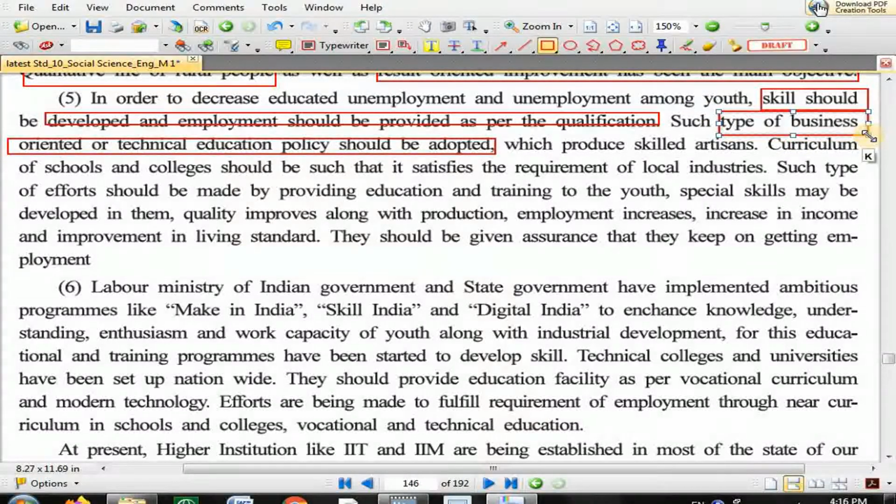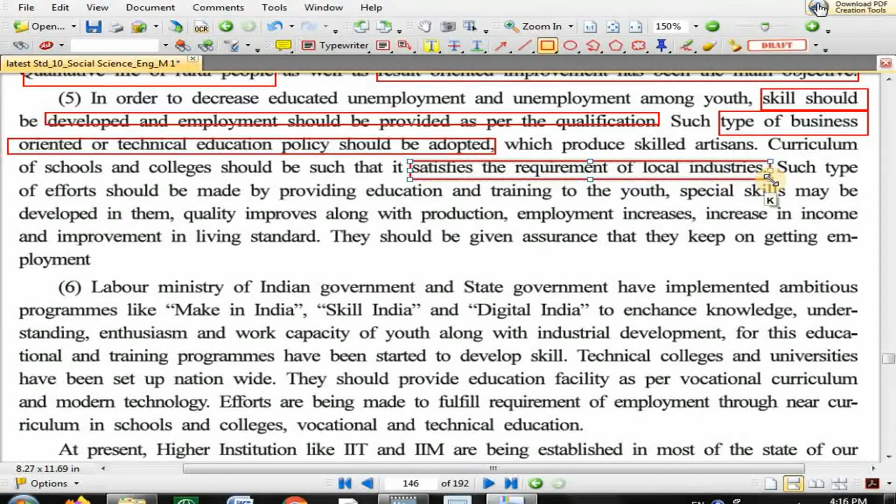Now the curriculum, syllabus, and courses of the school and college should be such that they satisfy the requirement of local industry. It must satisfy the requirement of local industry. That's why in the new education policy, the government is thinking to provide technical or vocational training from 6th standard. Imagine, vocational training from 6th standard.